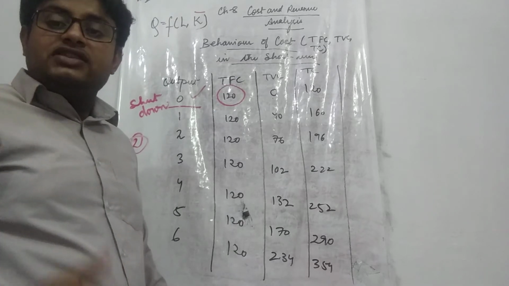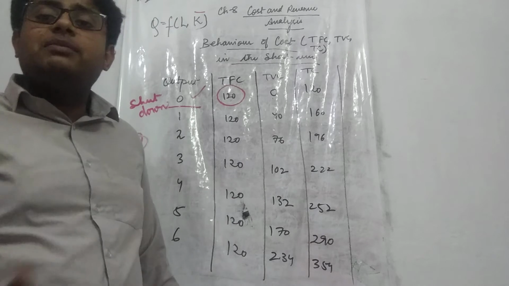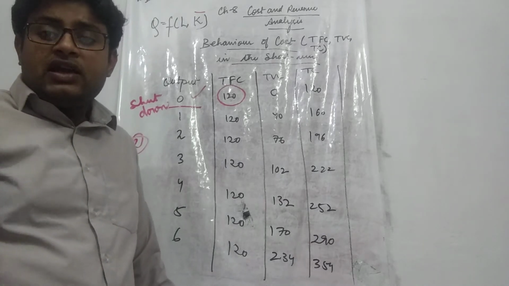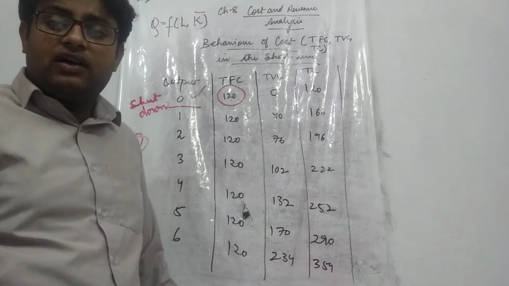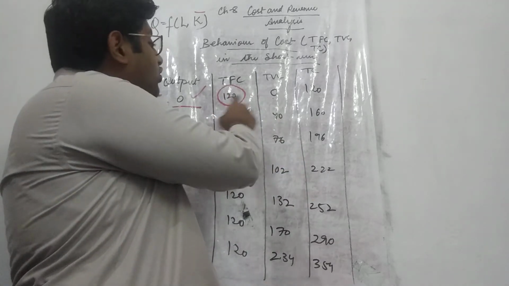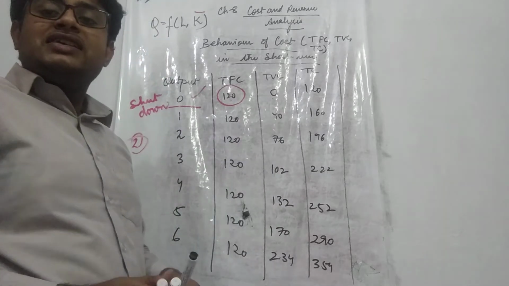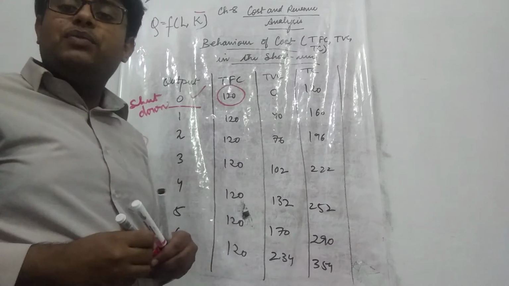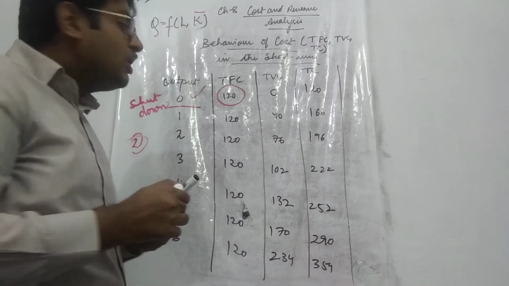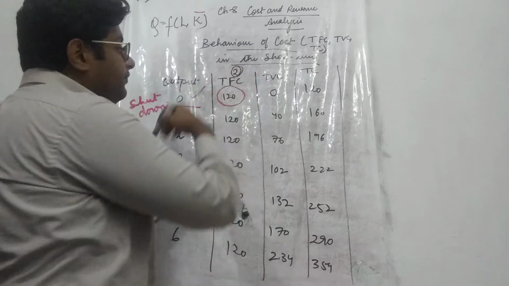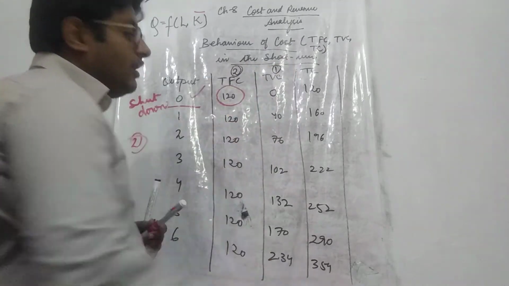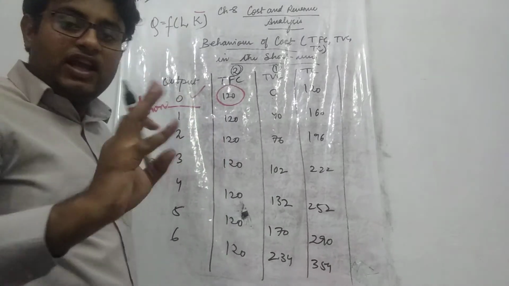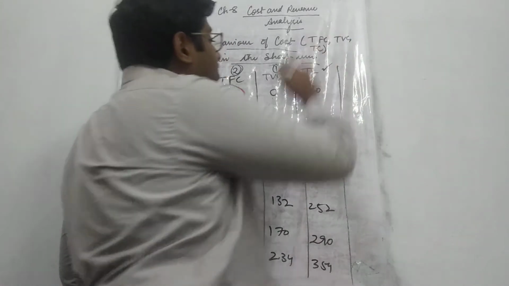When output is 0, why would any producer employ a variable factor, why would he keep labor, why would he purchase raw material? He will purchase only when he produces. That is why at the 0 level of output your total variable cost is zero, because when the producer is producing nothing, he will not employ any of the variable factor. So 1 question answered here, why TVC is 0 at the 0 level of output. 3 questions done. Now coming to total cost.